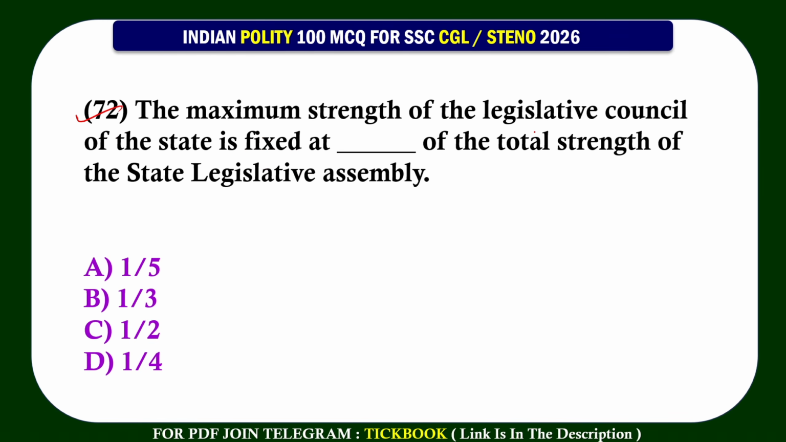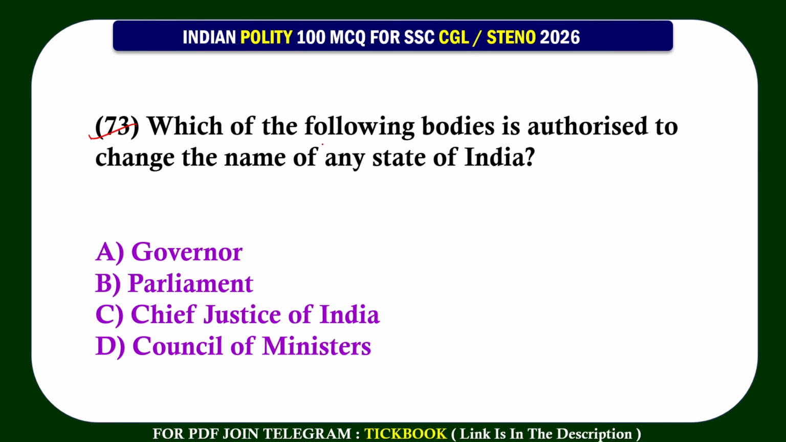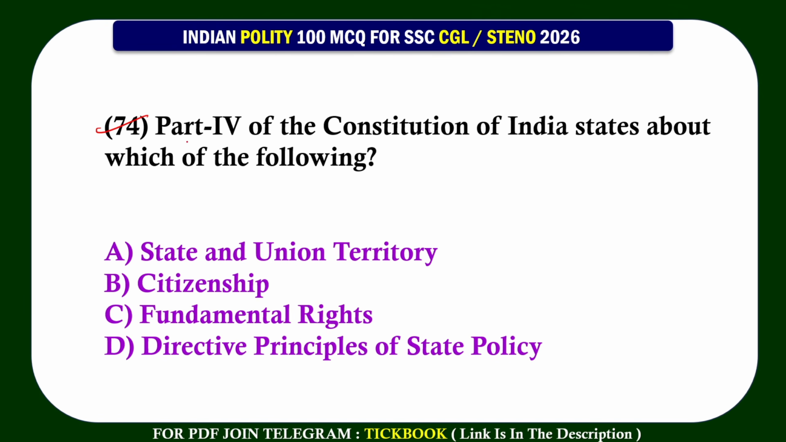72. The maximum strength of the Legislative Council of the state is fixed at dash of the total strength of the state Legislative Assembly. Option number B, 1/3. 73. Which of the following bodies is authorized to change the name of any state of India? Option number B, Parliament. 74. Part 4 of the Constitution of India states about which of the following? Option number D, Directive Principle of State Policy.